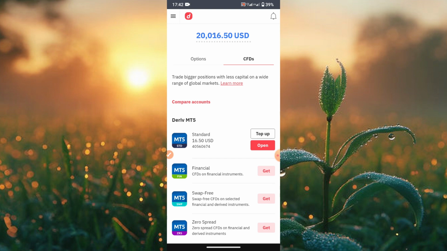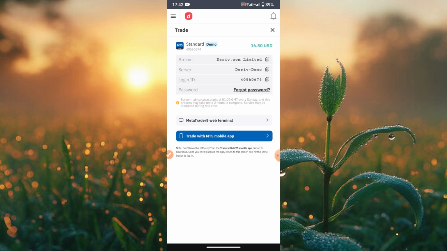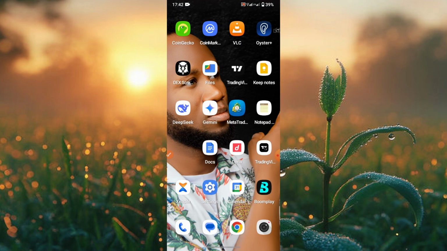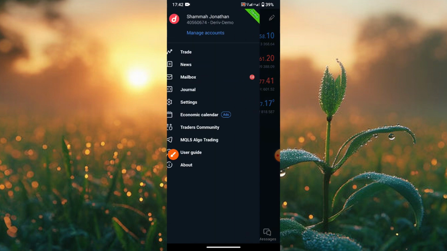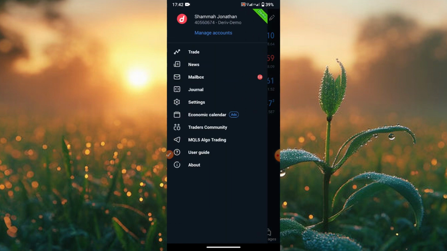Now you click on open, right? Once you click on open, you go to your MT5. If your account is fresh, what you just need to do is click on your menu. This right here is your menu on your MT5. Click on your menu, click on manage accounts.